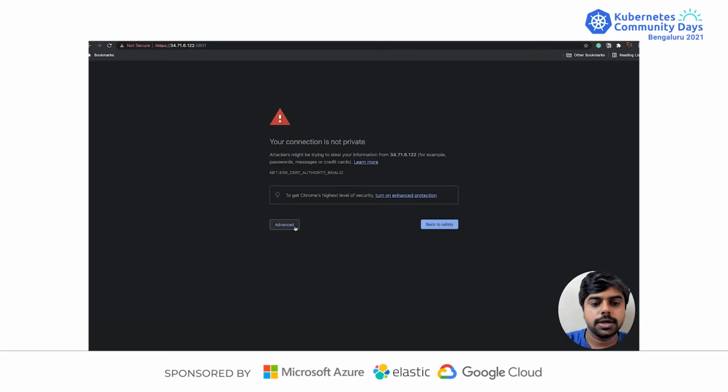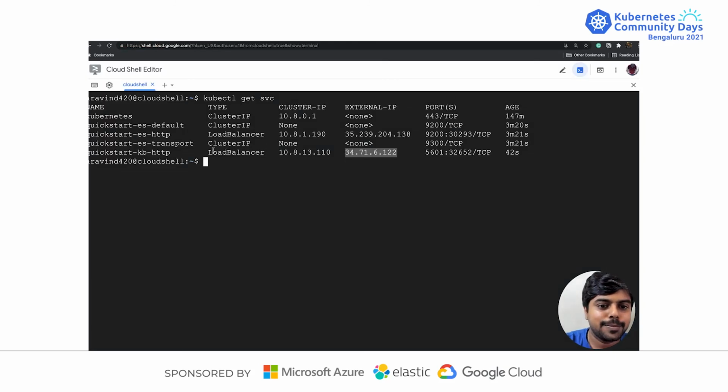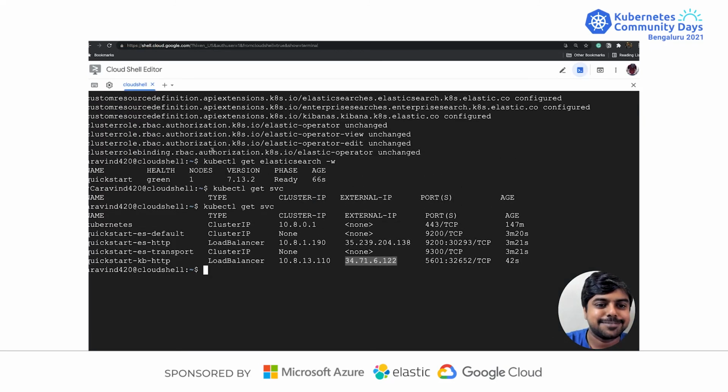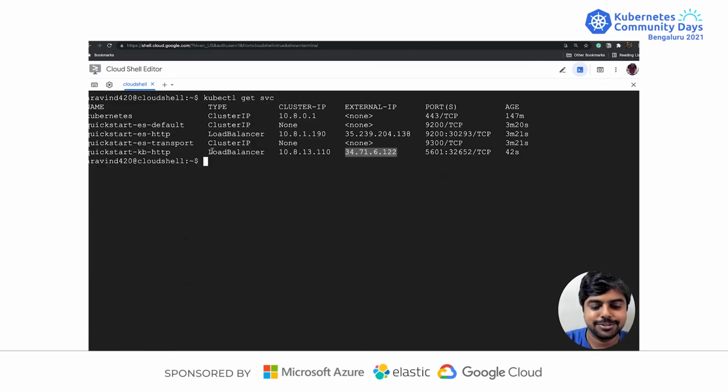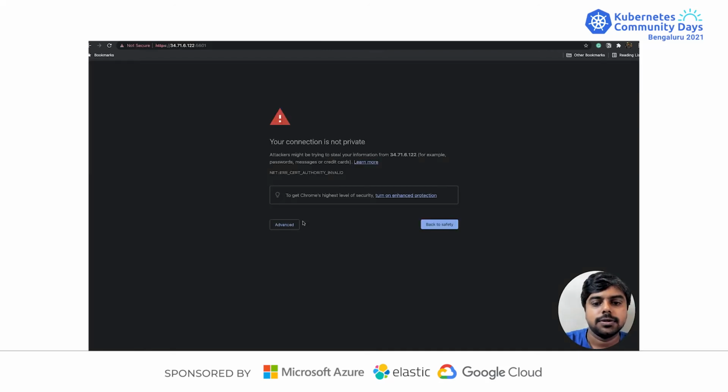While it is loading, I would copy back the password that I have generated, or I could do echo $password. So yeah, all good.